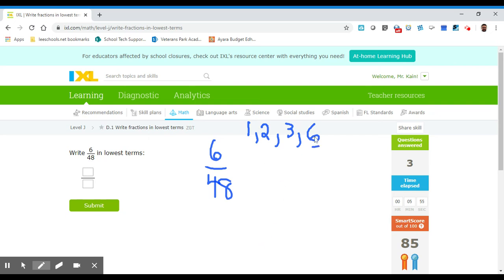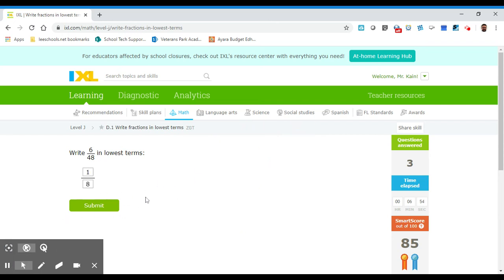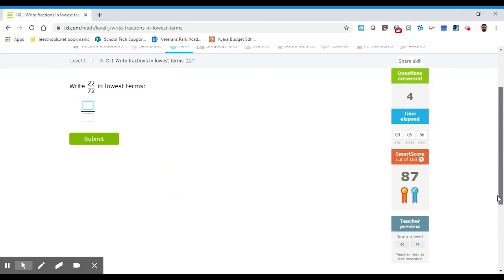Now start at the top. Does 6 divide into 48? Think about your math facts, right? So 6 times 5 is 30, 6 times 6 is 36, 6 times 7 is 42, and 6 times 8 is 48. So 6 is a common factor. Let's divide by 6 and divide by 6. This would be 1 because 1 times 6 is 6, and this is going to be 8 because 8 times 6 is 48. So your answer is 1/8. Let's click submit and then we'll jump up one more time.